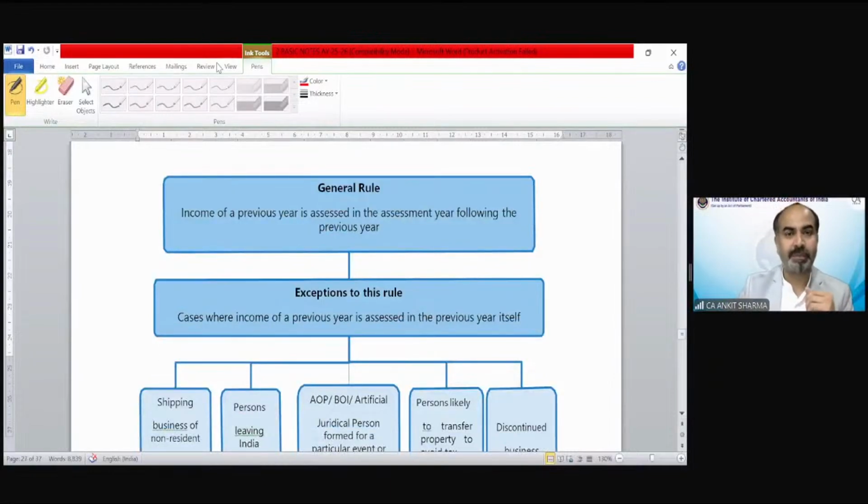Okay, general rule, exception rule. Before that, let me take the queries. If there's any query, let's discuss those queries. Okay, difference has been done.